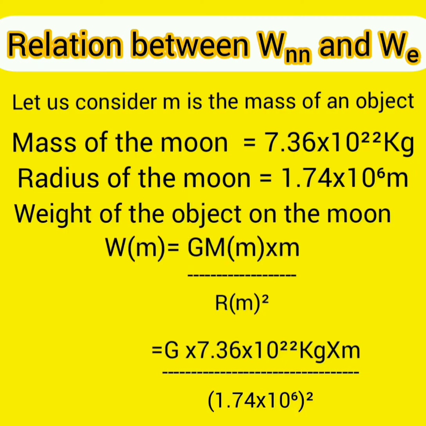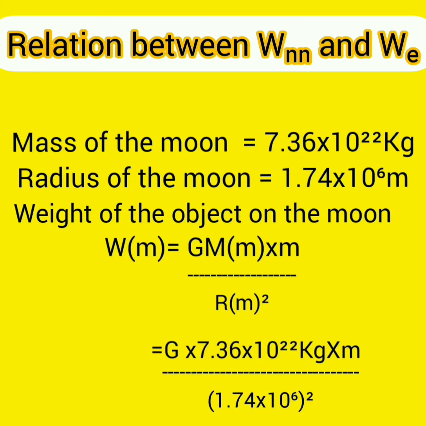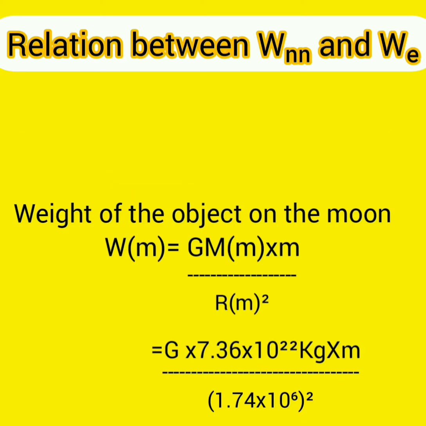Now, weight of the object on the moon, W of m is equal to capital G, capital M of m, that is mass of the moon, into small m, mass of the object, divided by R m all square, that is radius of the moon all square. That is equal to G into 7.36 into 10 raised to 22 kilogram into m, that is mass of the object, divided by 1.74 into 10 raised to 6 whole square.